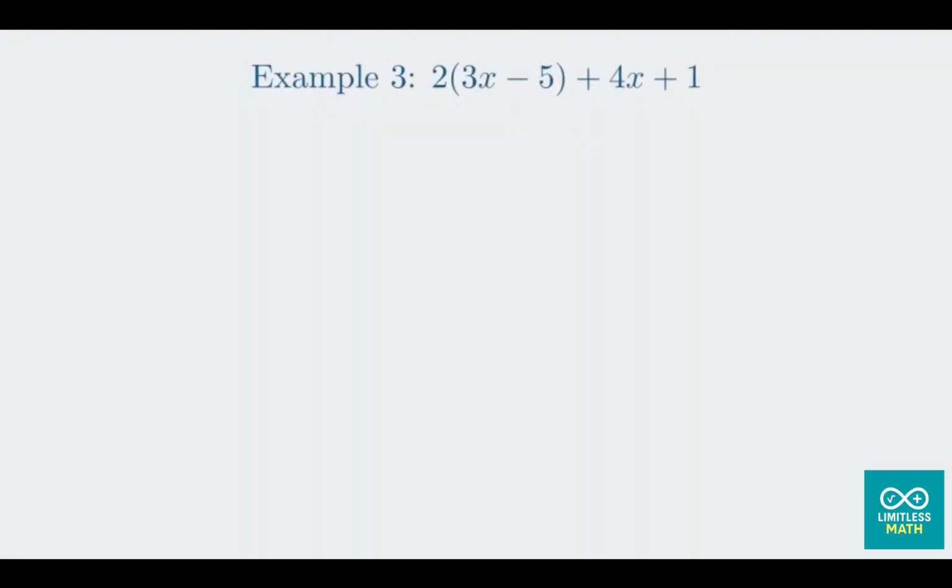That's our first hurdle. To remove the parentheses, we must use the distributive property. This means multiplying the number outside by every term inside. Here we distribute the 2, so we multiply 2 by 3x, and we multiply 2 by negative 5. This is the most crucial step.